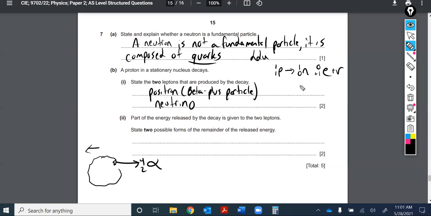They already kind of say that there's going to be some energies in these things that are emitted. So they've got kinetic energy of the rest of the atom, and gamma radiation. Oftentimes there are gamma photons that are produced in these nuclear reactions. This might be a good one to check the mark scheme on.